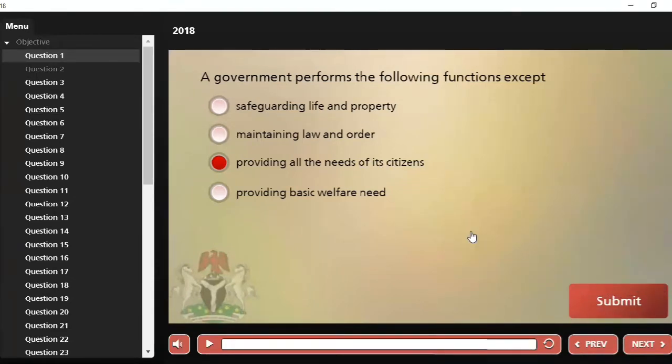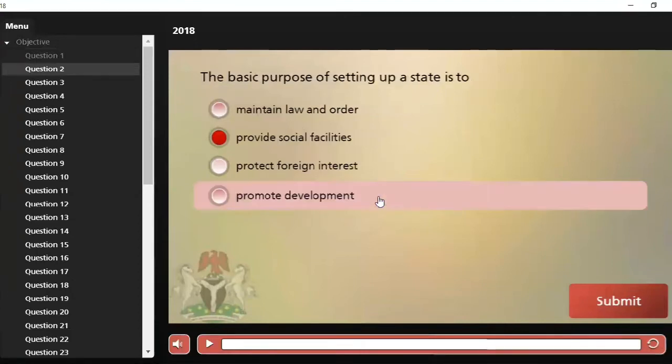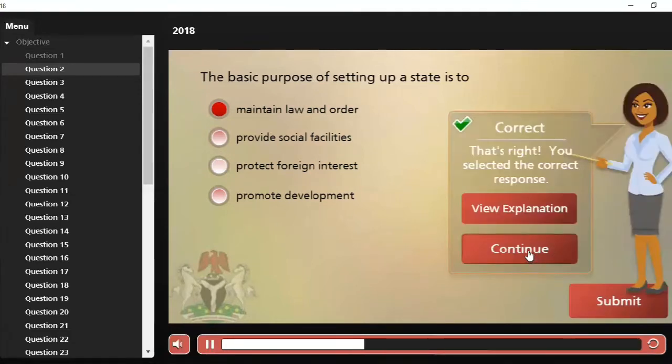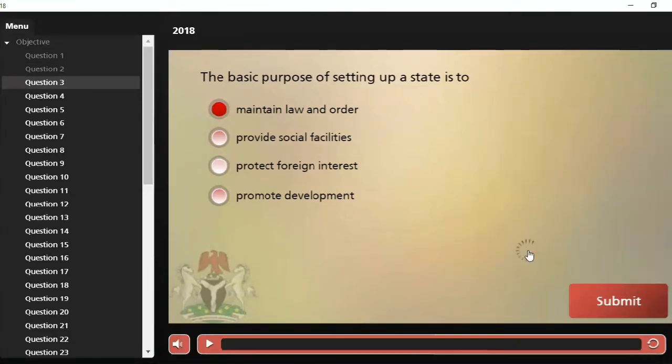Let us move over to number two. Number two says, the basic purpose of setting up a state is to A, maintain law and order, B, provide social facilities, C, protect foreign interests, and D, promote development. Of course, we know the basic purpose of setting up a state is to what? To maintain law and order, which is our option A. Let us move on to the next question.